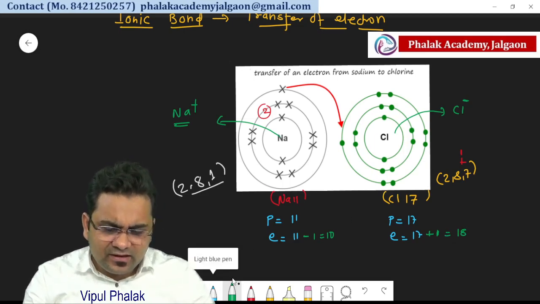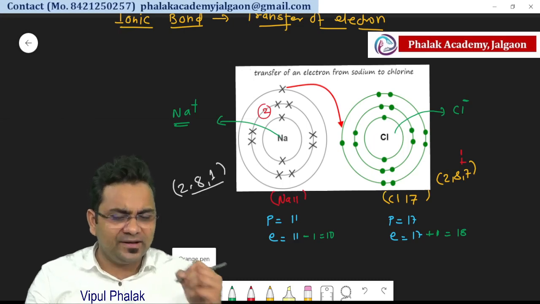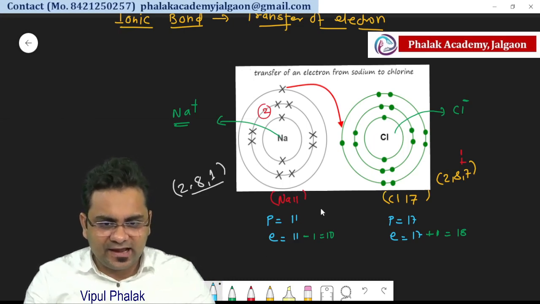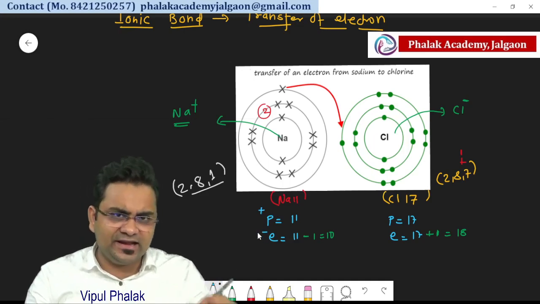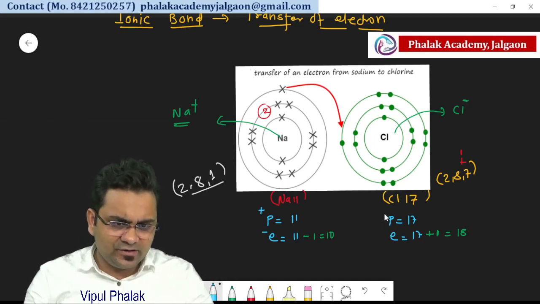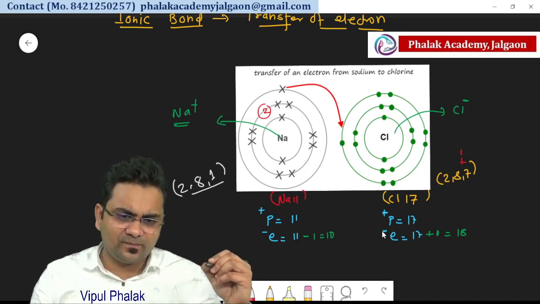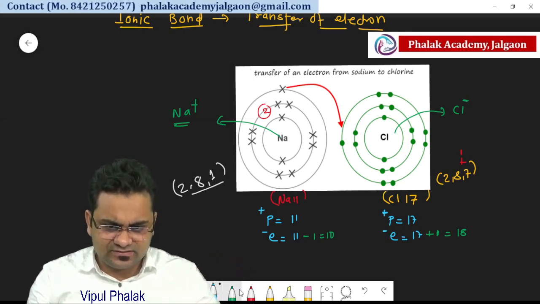And when we consider the number of protons and the number of electrons, the proton has a positive charge whereas the electron has a negative charge. So you can see the difference.